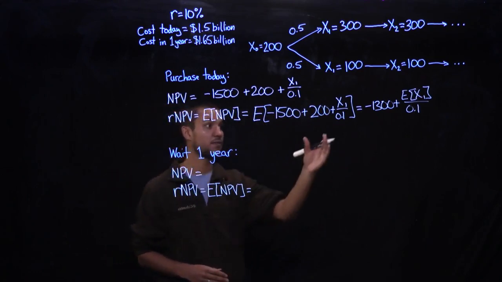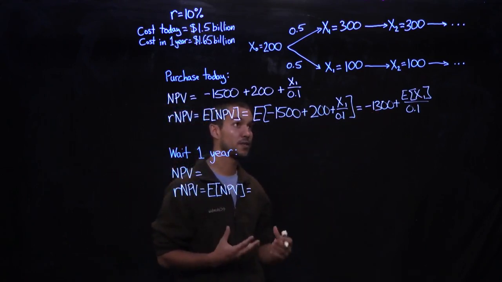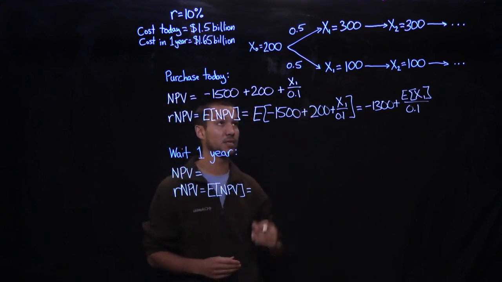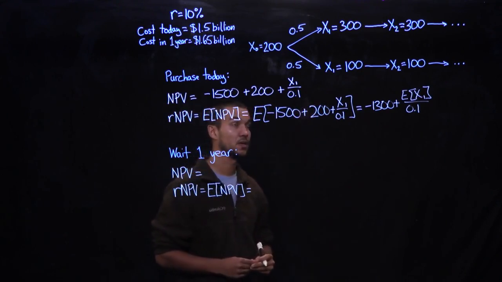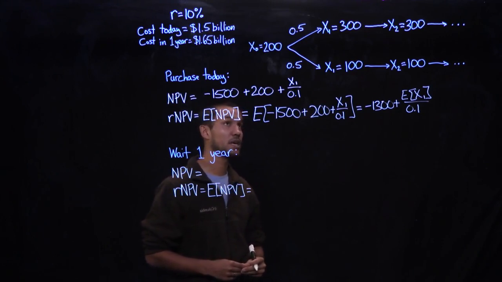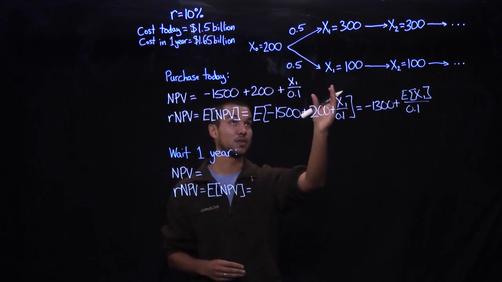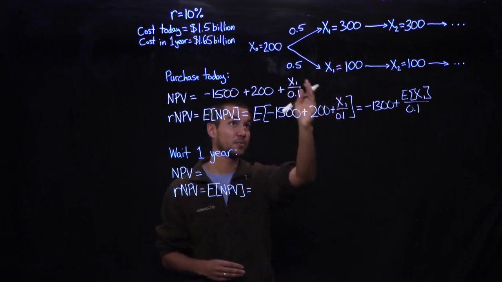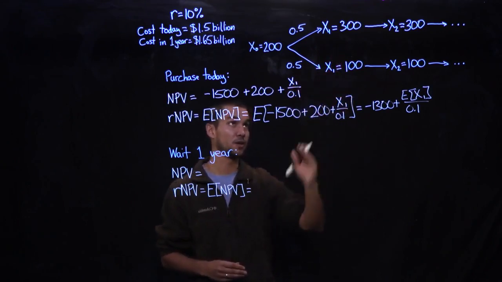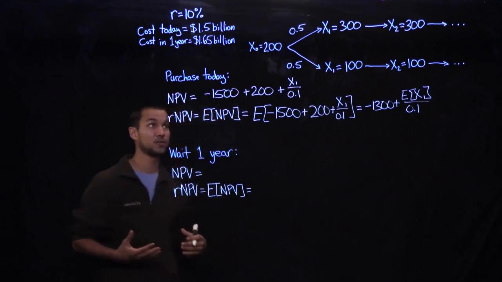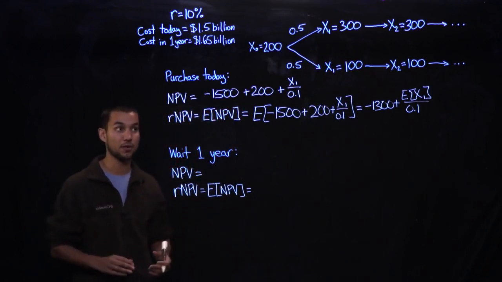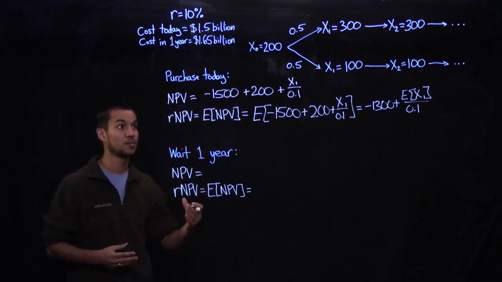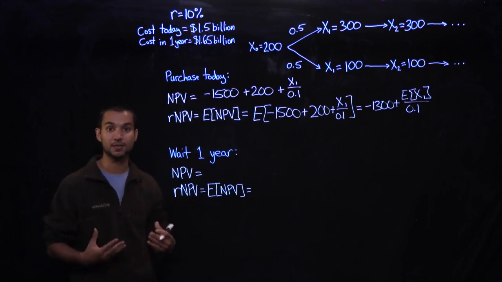Now, what's the expected value of our profits per year after this pricing legislation occurs? And so we need to calculate the expected value of x1. With 50% probability, it's going to be 300. And with 50% probability, it's going to be 100. So the expected value is going to be equal to 0.5 times 300, which is 150, plus 0.5 times 100, which is 50.